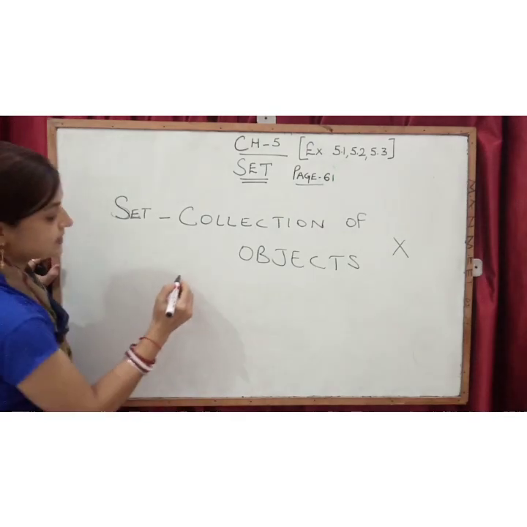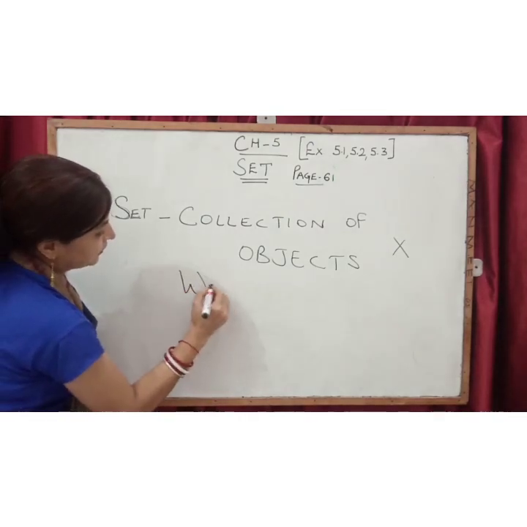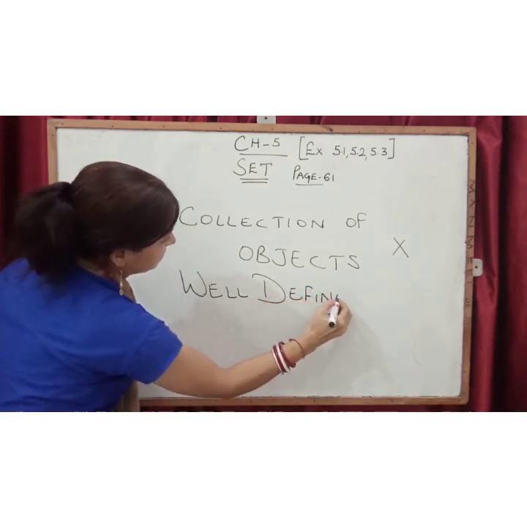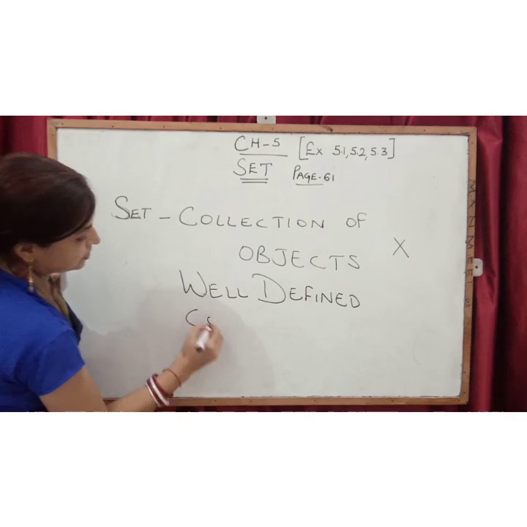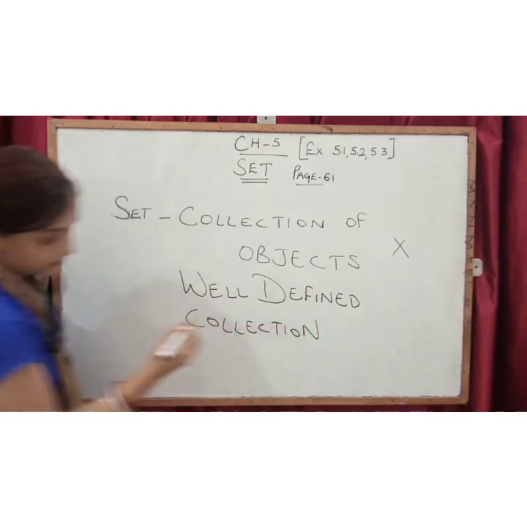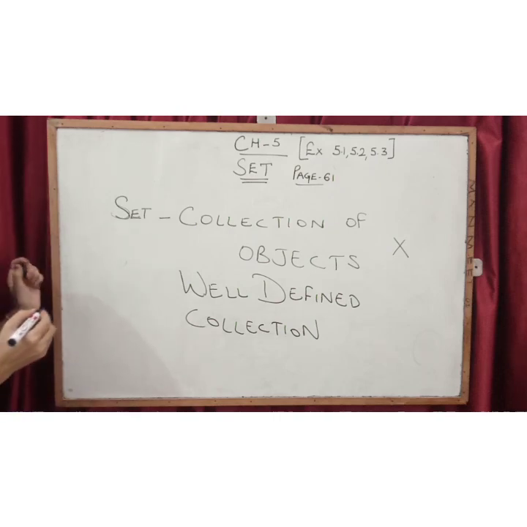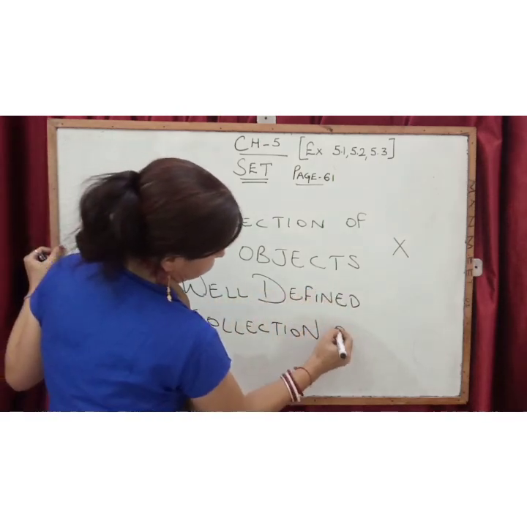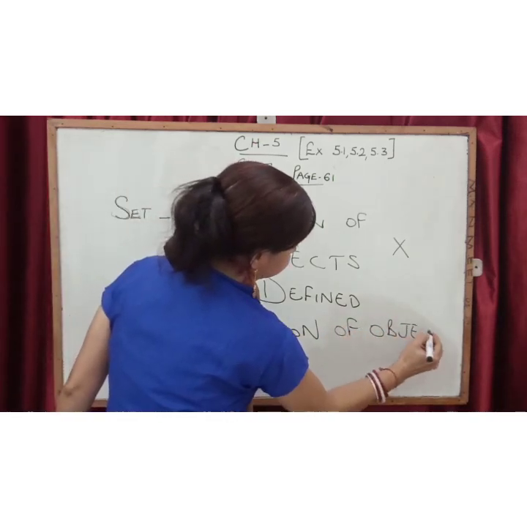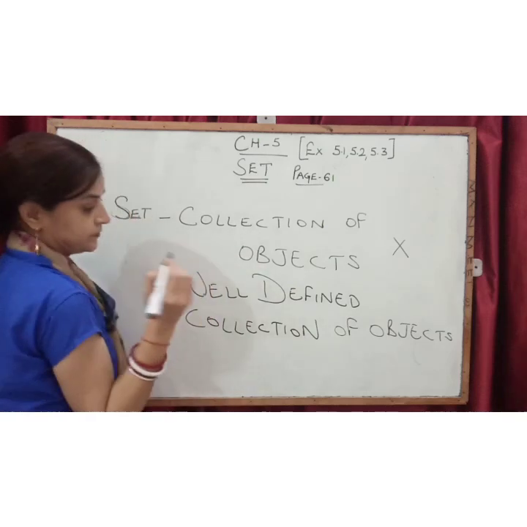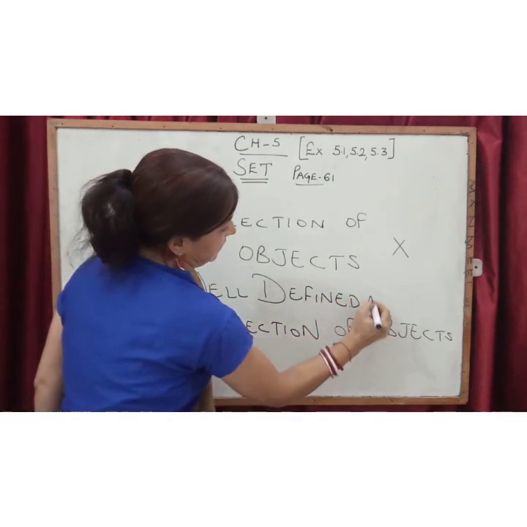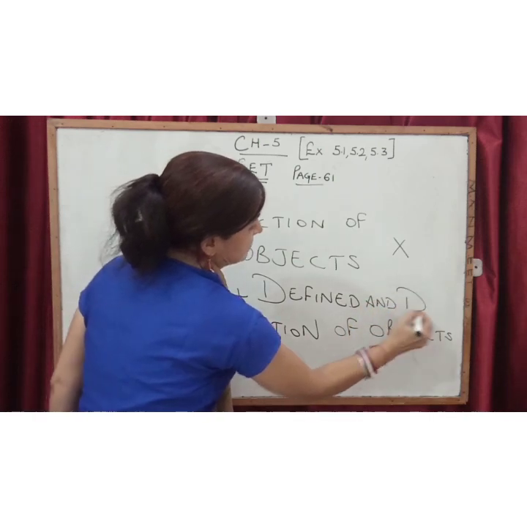Because set is a well defined collection of objects. We can use here the word distinct also. Well defined and distinct.